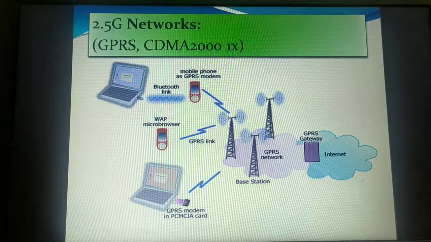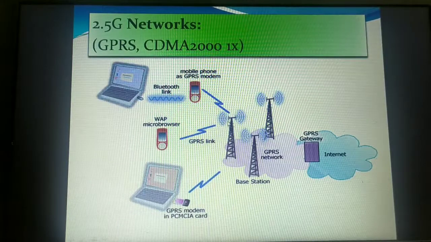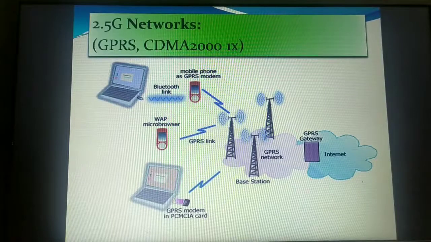It's a kind of wireless communication that would help you to connect to the internet, send emails, upload, download and all. Because of these GPRS networks, this 2.5 generation had come into existence with a higher data speed, almost 144 kilobits per second.